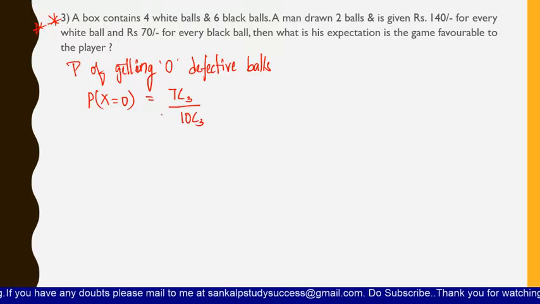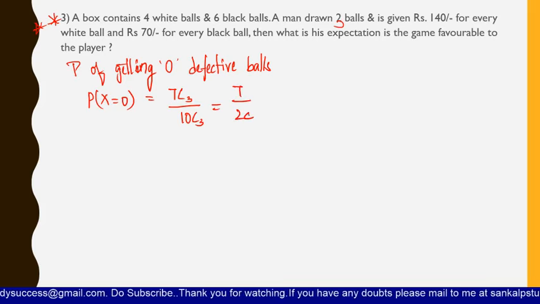Okay, because there are 10 balls which are 4 plus 6, right? 4 plus 6 is nothing but 10. So if you are drawing 3 balls, here it is not 2 balls, he is drawing 3 balls, so then it becomes 7c3 by 10c3. So here we are going to find out this value, which is nothing but 7 by 24.